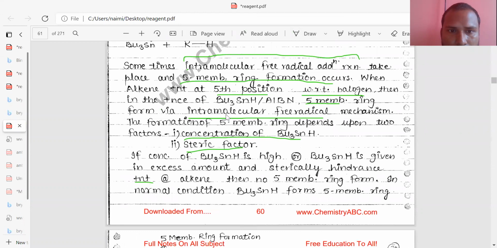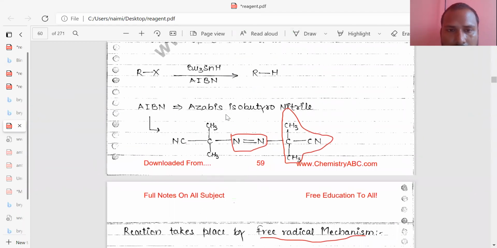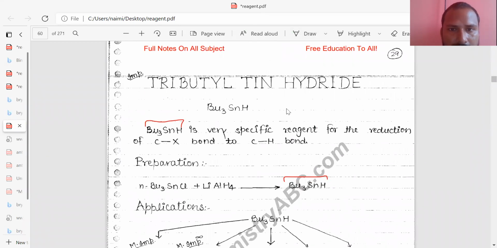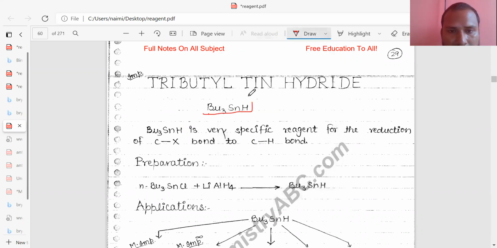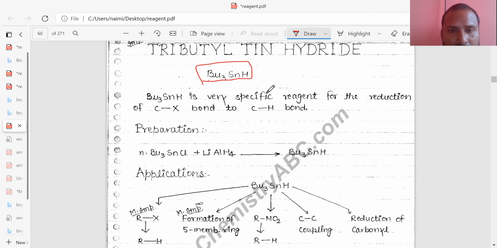First of all, you should know the structure of tertiary butyl anhydride. You can see here, I have mentioned that tertiary butyl anhydride is a very specific reagent, and the structure is, you can see here, this one is the structure. It is shortly abbreviated in the chemical formula. Tertiary butyl anhydride is a very specific reagent.